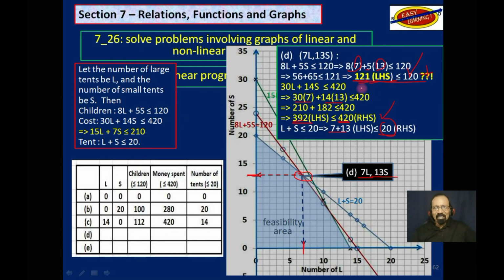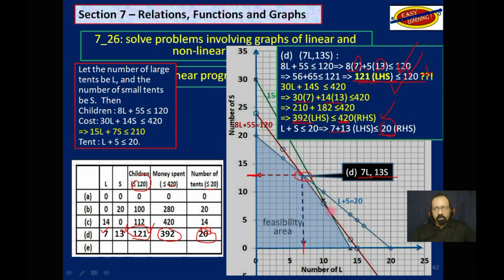So this seems okay. Put it in the table here. 7 large tents, 13 small tents, we can accommodate up to 121. We want to accommodate 120. So this is fine, even though, as I said, this statement here is wrong. But that wrong answer is what we want. We spent $392. We had 420 to spend. We have 20 tents, which is allowable. So that seems to work.